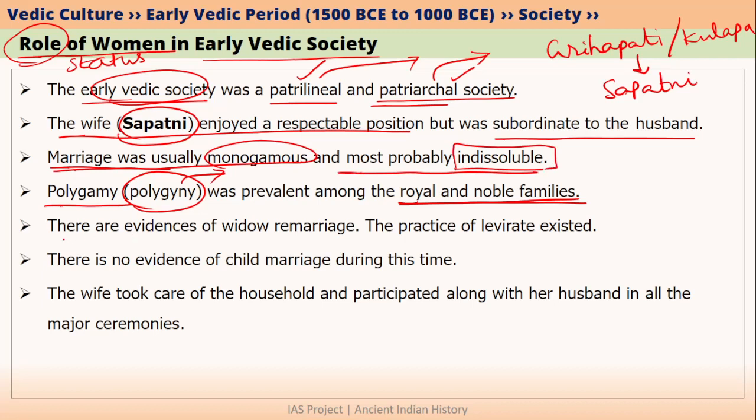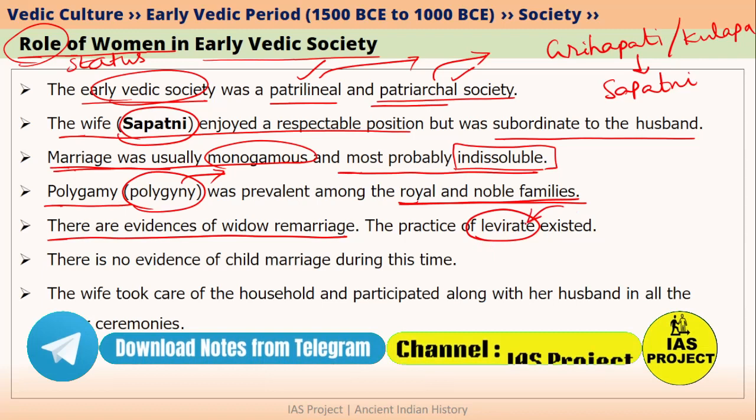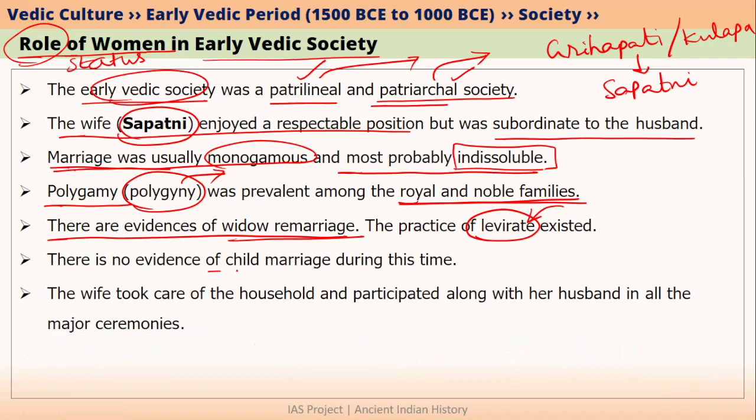We also found evidences of widow remarriage in early Vedic period. We have discussed a practice called levirate. Levirate, as I told you, is a practice when a man marries his brother's widow. So such kind of practice was also there. It means that widow remarriage was there in early Vedic society. However, we did not find any evidence of child marriage during this time.